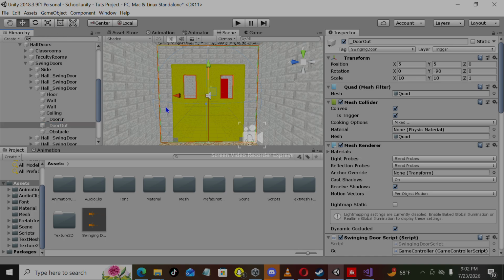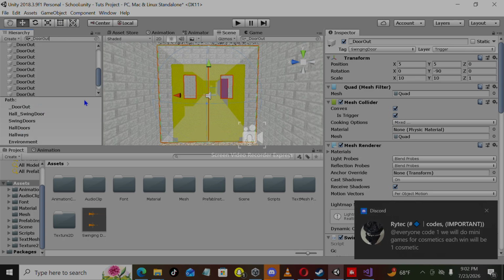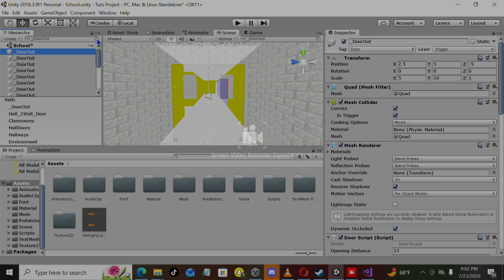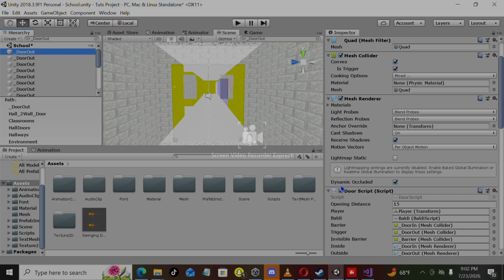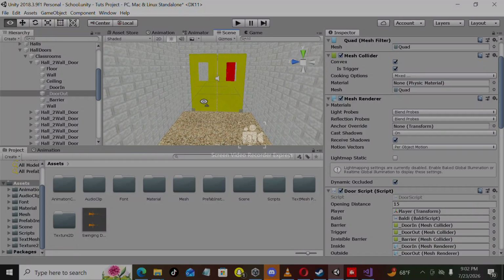Click this, do Control V till you see this. But if you're confused because of the door script, here, I'll help you.